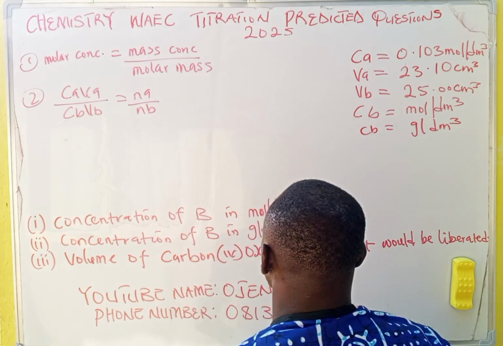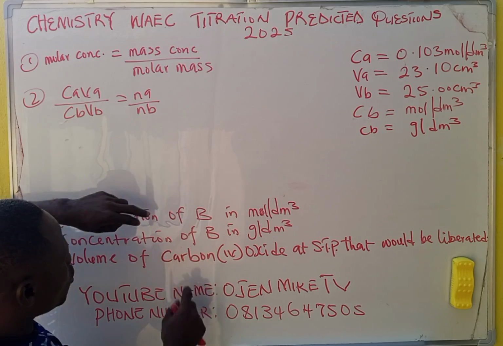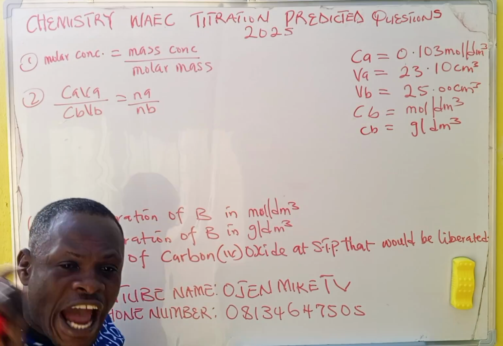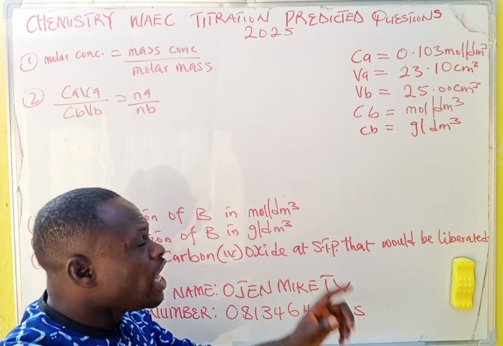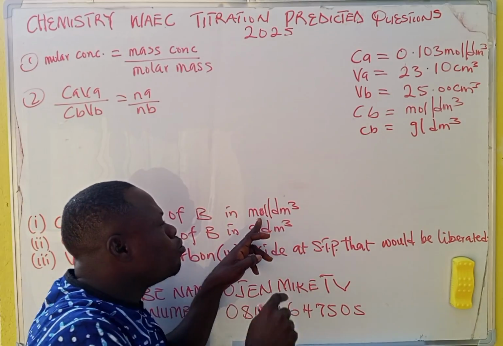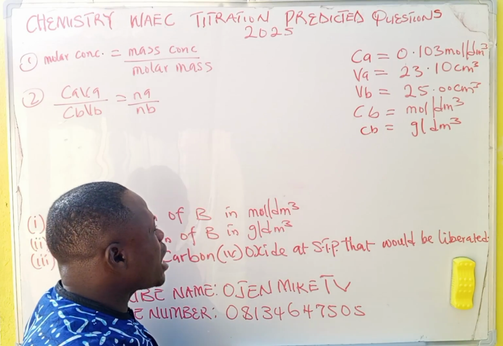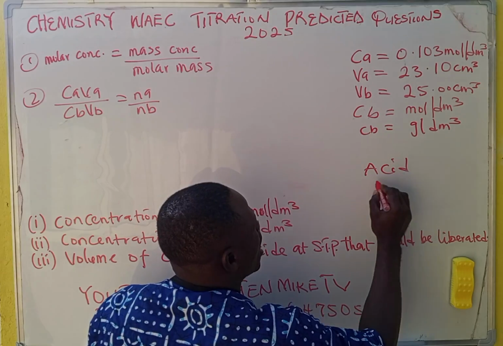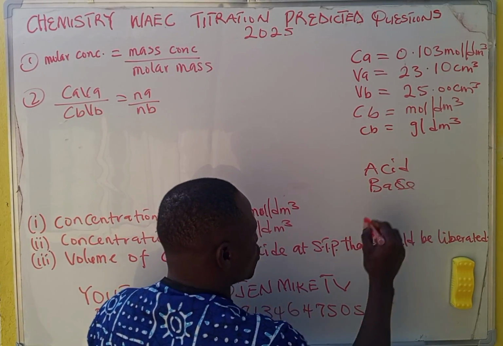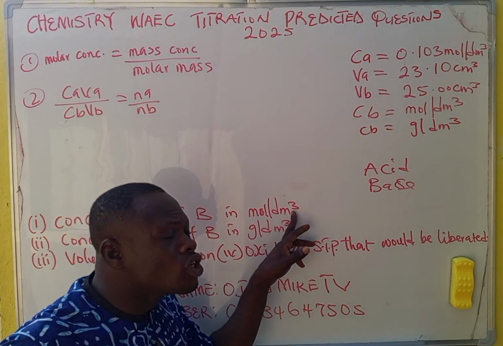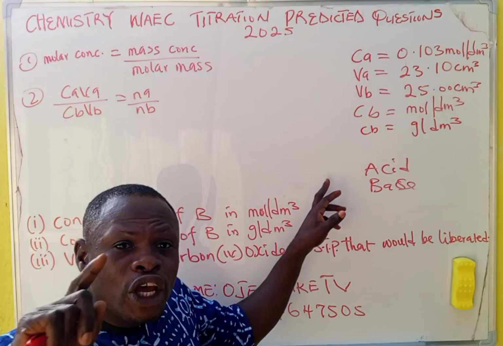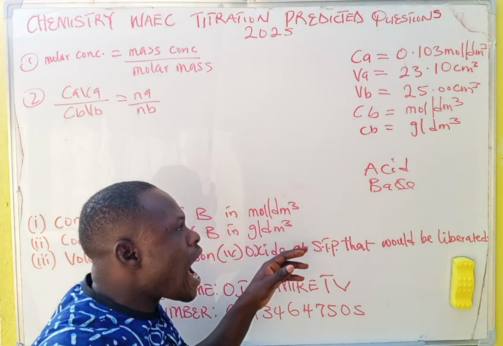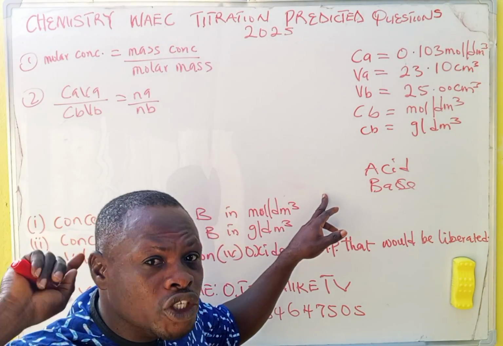Let's proceed. You are asked for the concentration of B in moles per dm cubed. Listen very attentively. Anytime you are asked to calculate concentration in moles per dm cubed, remember we have the one of acid and the one of base, and one of the concentrations is already given in the question.